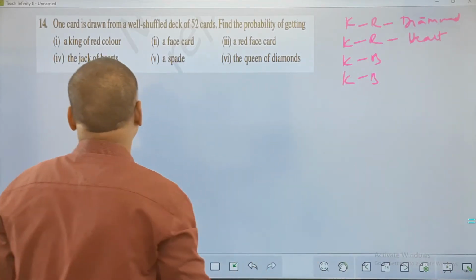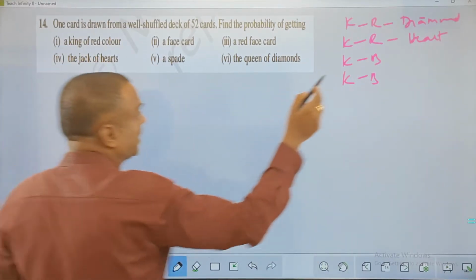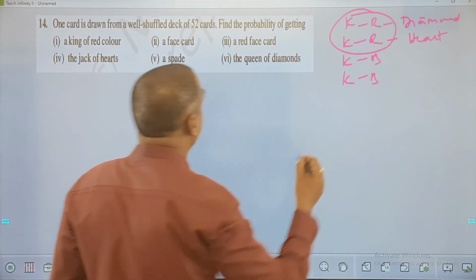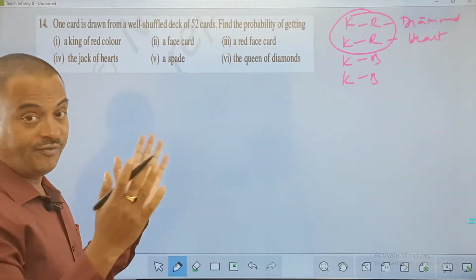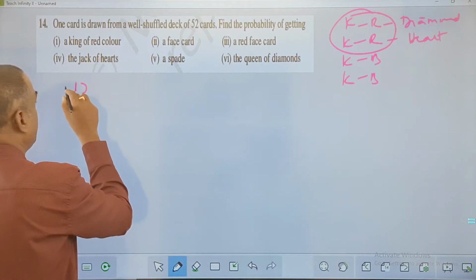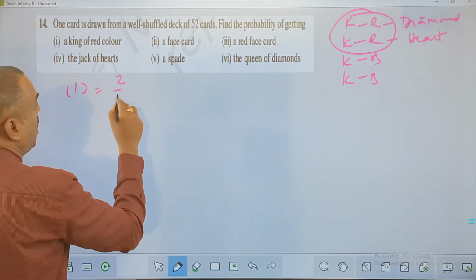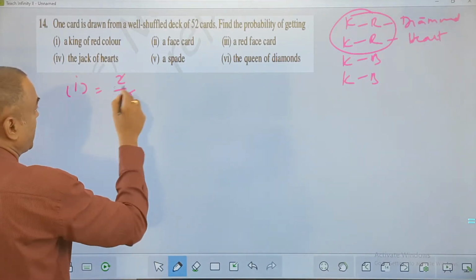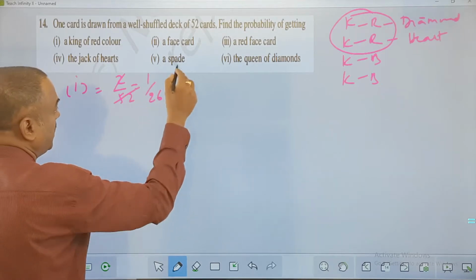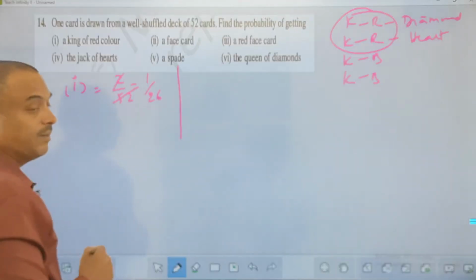So my question is to get a king of red color. So these are the kings of red color. I have 2 possible cases out of 52. So my first bit here is 2 out of 52 is the answer. So if I cancel it, it should be 1 upon 26. That's your first bit here.